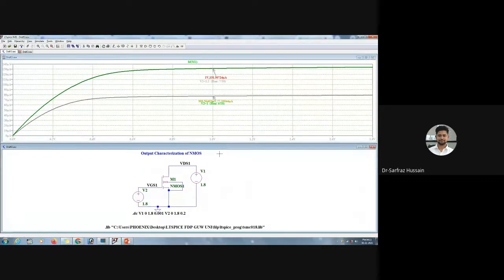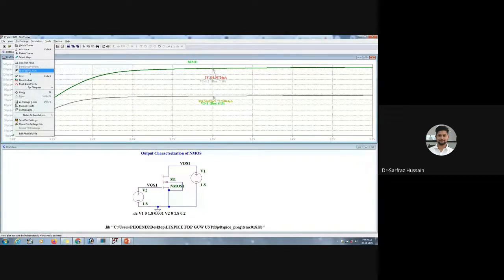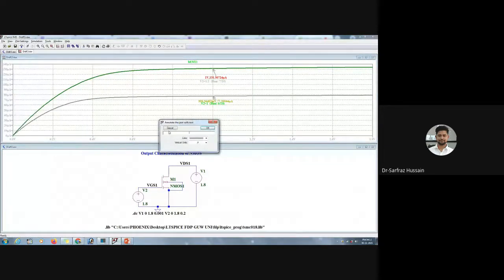This is how we plot the IV characteristics. Here I am only changing the VGS value and VDS. The plot that I have over here is ID versus VDS, with VGS changed. It has only two values. Now let me add text over here. So this is ID versus VDS, and this is the output characteristics.